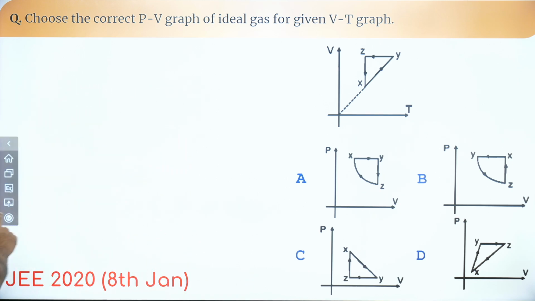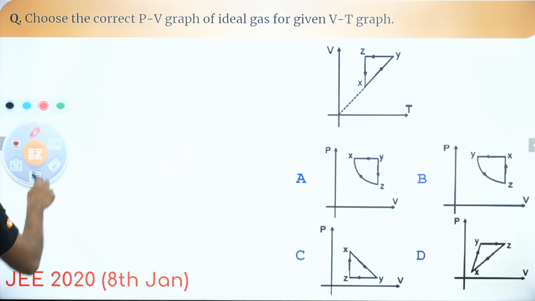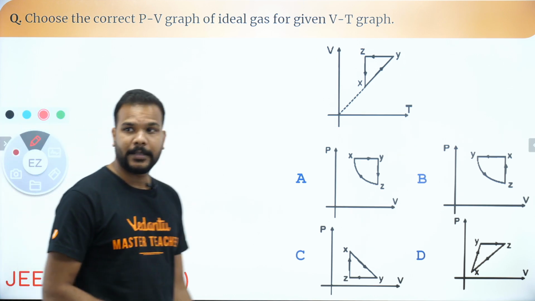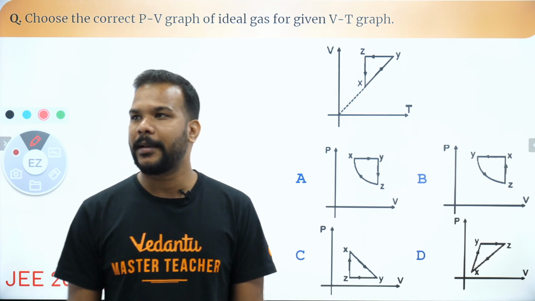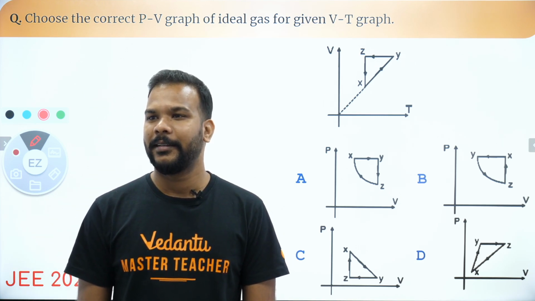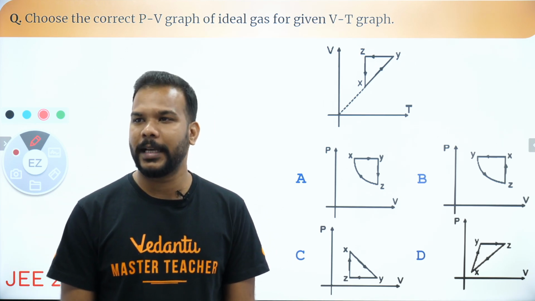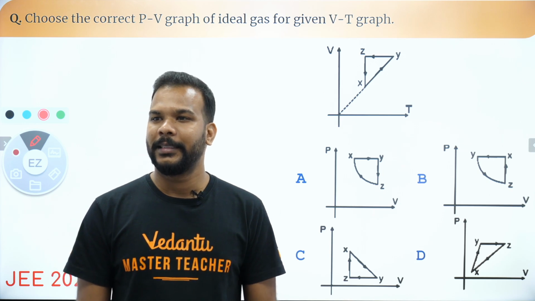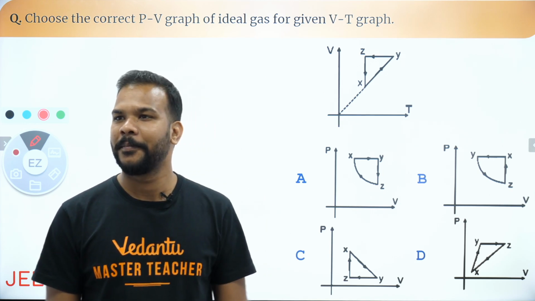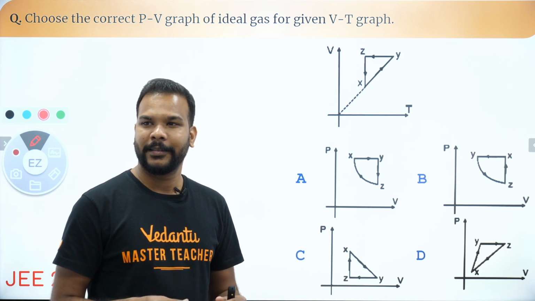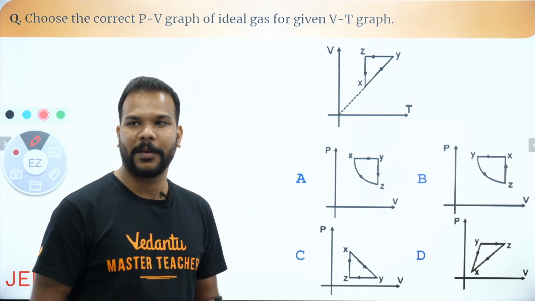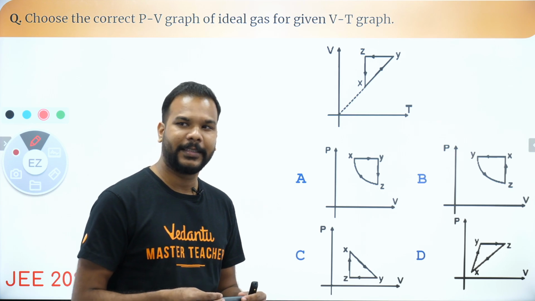Come on, tell me in the chat box. Tell me in the chat box, guys, what do you think is going to be the correct answer? Okay, people are saying B. Shubham says B. Come on, guys, what else? Okay, only Shubham knows the answer. How about the others? Come on, guys. Okay, I can see now people responding. Very nice.